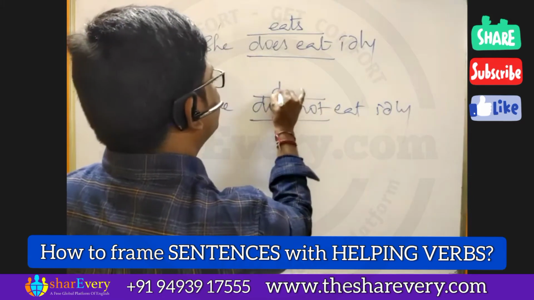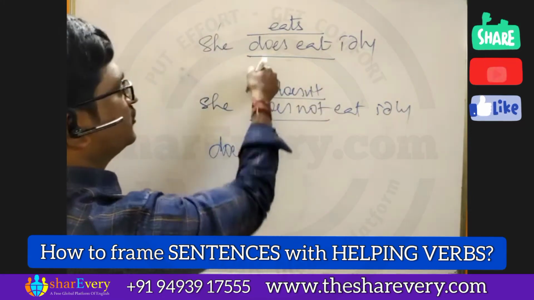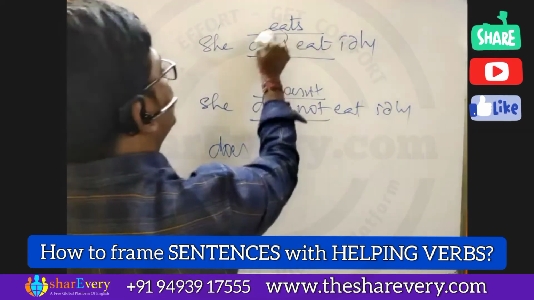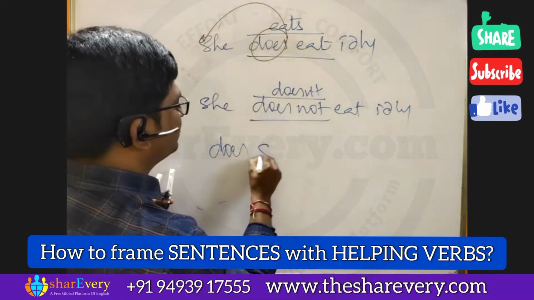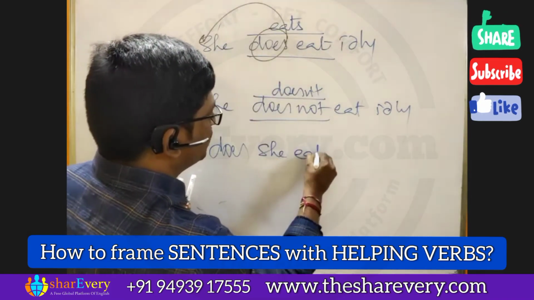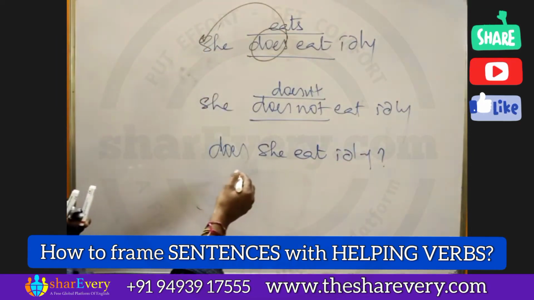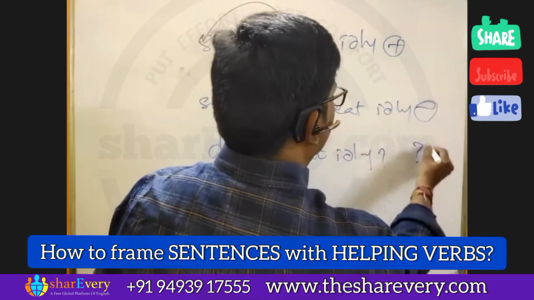We can write it as doesn't. Again, the interrogative: I am just bringing the helping verb in front of the subject. Does she eat idli? So this is a positive sentence, negative sentence, interrogative sentence.